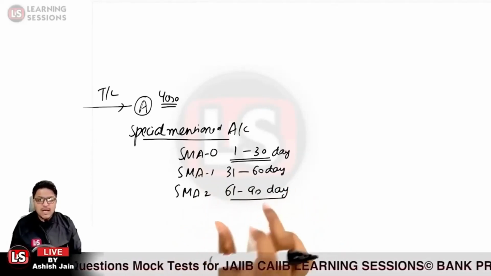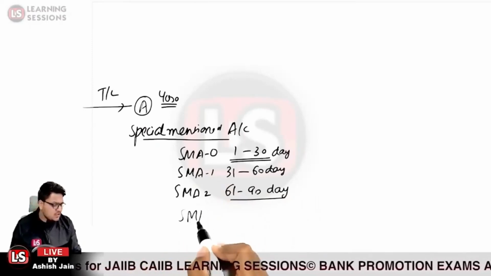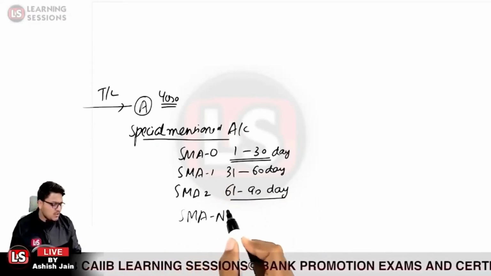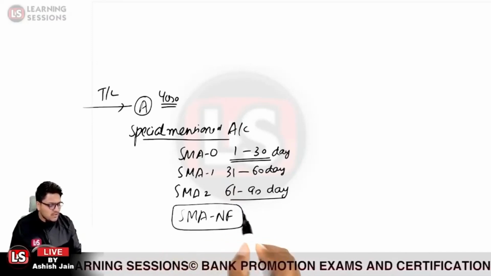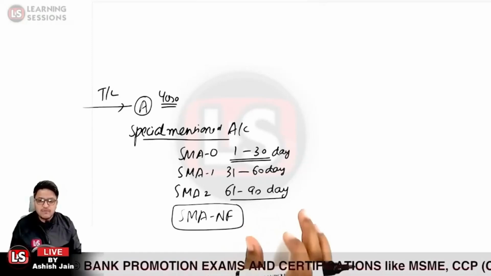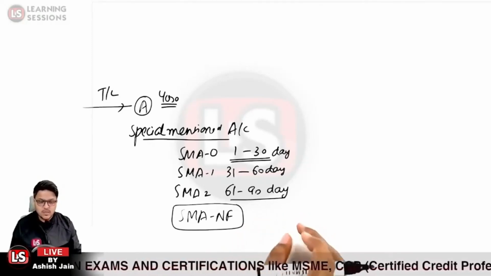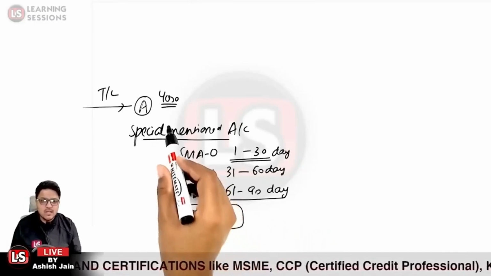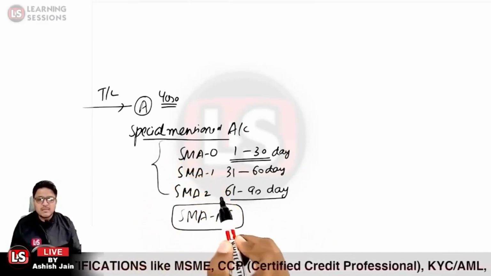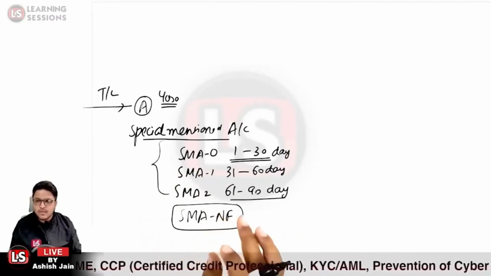And the fourth category is SMA NF, that is, due to non-financial reasons. Let us take the case where the stock statements have not been submitted; in that case, it is related to non-financial reasons. For financial reasons, we consider it to be of 3 types only, that is SMA 0, SMA 1 and SMA 2 only. Is that particular part clear?